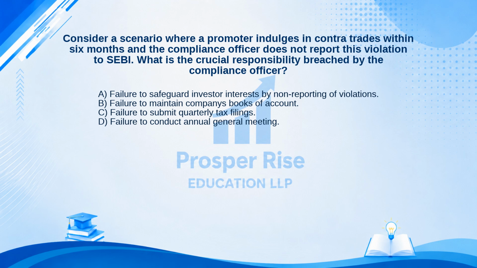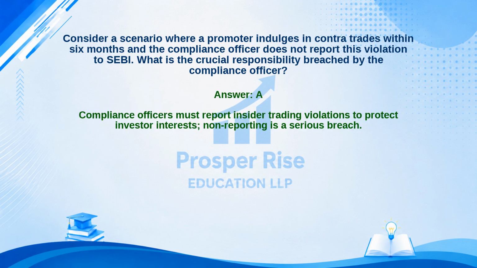Failure to safeguard investor interests by non-reporting of violations. B. Failure to maintain company's books of account. C. Failure to submit quarterly tax filings. Or D. Failure to conduct annual general meeting. Take a moment to pause the video and decide. The correct answer is option A. Let's see why.